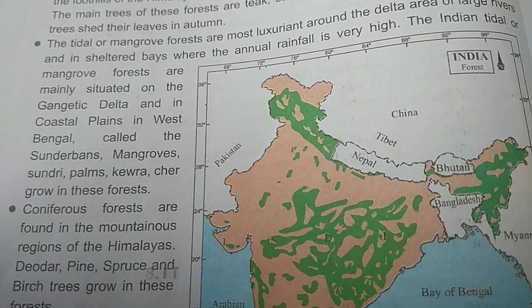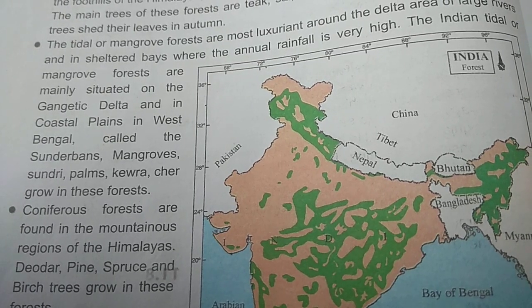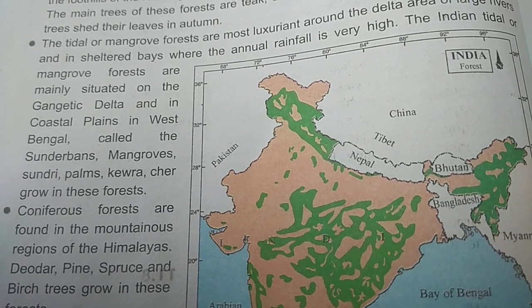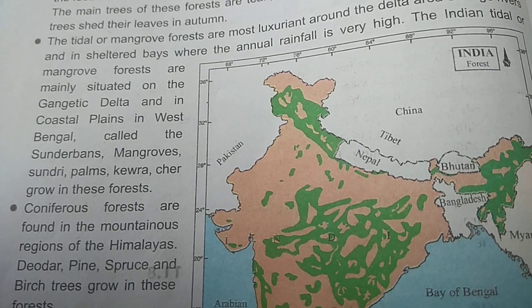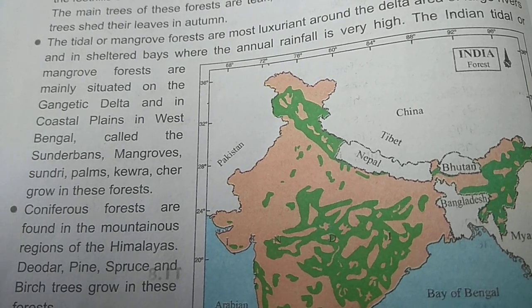Mangroves, sundari, palms, keora, cher grow in these forests. These are the names of the trees that are found in the tidal or mangrove forest. And since the rainfall is very high, these trees remain submerged almost the whole year.